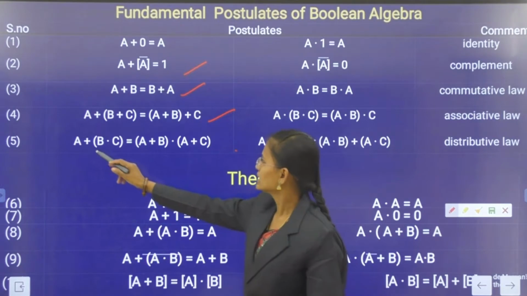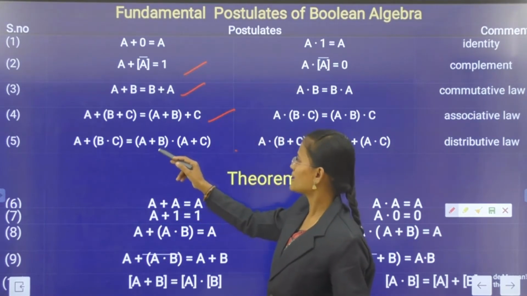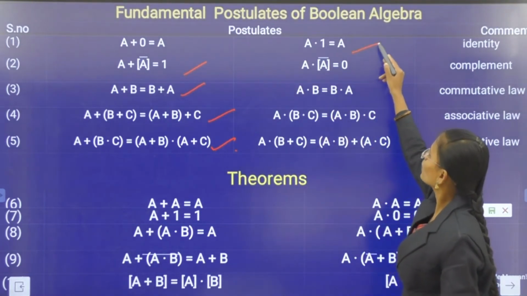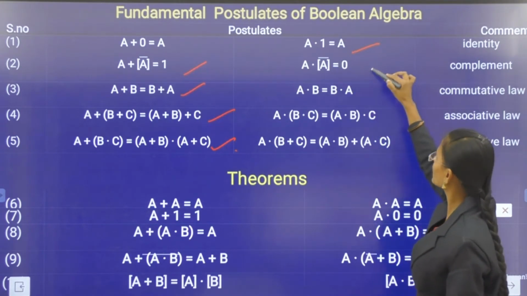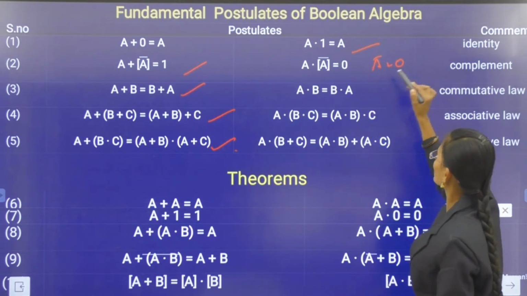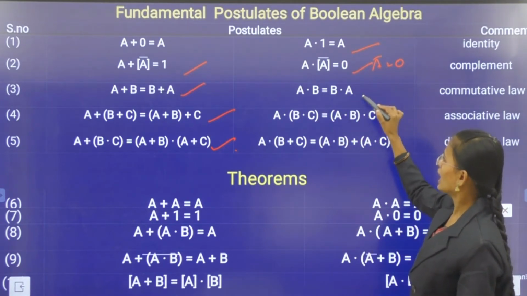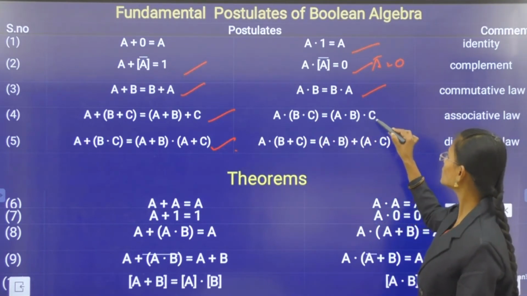Okay. And next A · 1 = A and A · A' = 0, that is 0, and AB = BA, and next A(BC) = (AB)C.